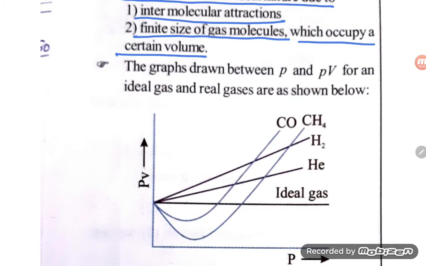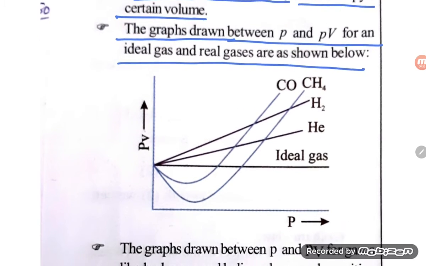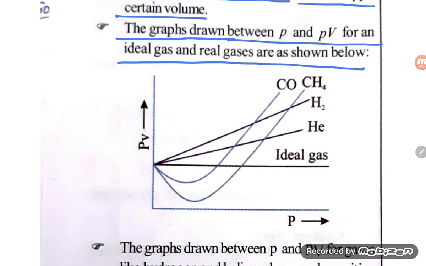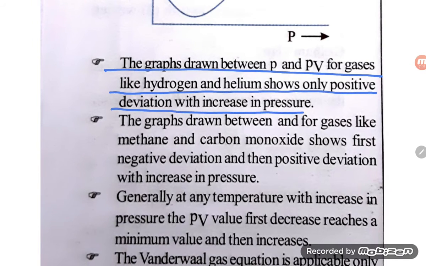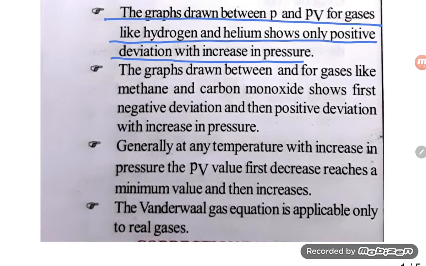Let us see. The graph drawn between P and PV for the ideal gas and real gases is shown. The real gases are like that, and this is the ideal gas straight line. Now you see why this graph is like this. The graph drawn between P and PV for gases like hydrogen and helium show only positive deviation with increase in pressure. They all are showing positive deviation.